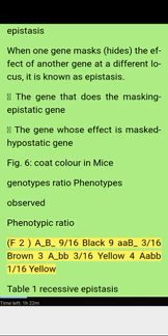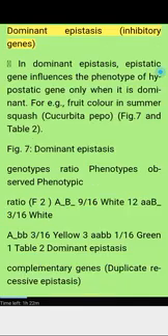F2: A_B_ 9/16 black, aaB_ 3/16 brown, A_bb 3/16 yellow, aabb 1/16 yellow. Table 1: recessive epistasis. Dominant epistasis, inhibitory genes. In dominant epistasis, the epistatic gene influences the phenotype of the hypostatic gene only when it is dominant. For example, fruit color in summer squash, Cucurbita pepo, Figure 7 and Table 2. Figure 7, dominant epistasis.